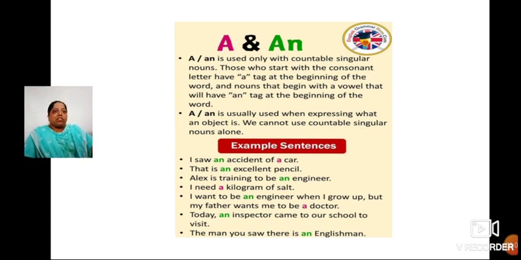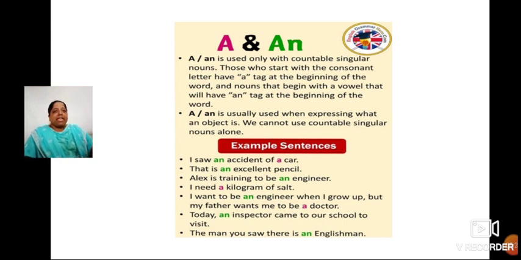Words that start with a consonant letter take a at the beginning of the word. Yes, a is used with consonants and the words which sound like a consonant. And an is used with vowels, the words which are starting with a vowel and which sound like a vowel. Okay. Then there are some examples here.